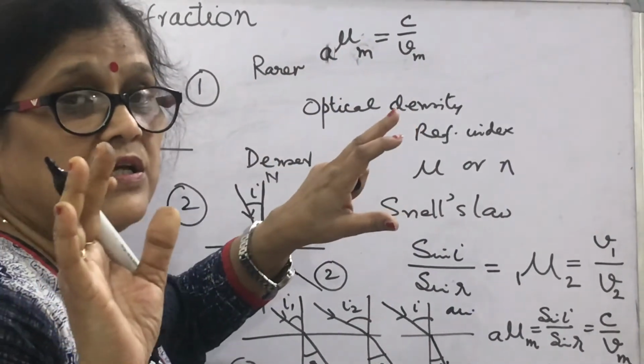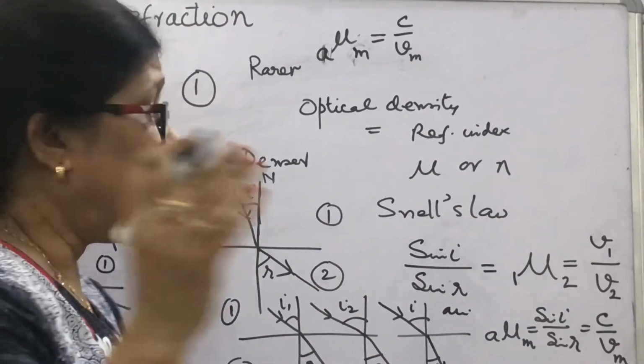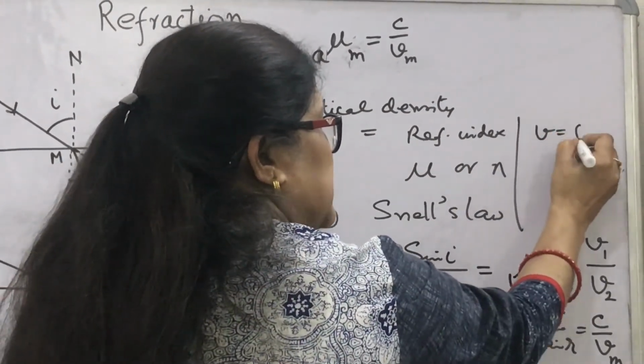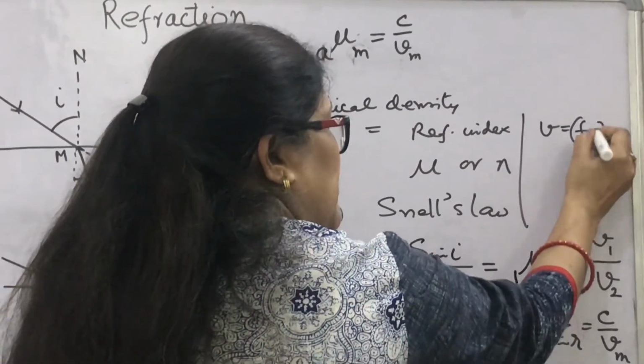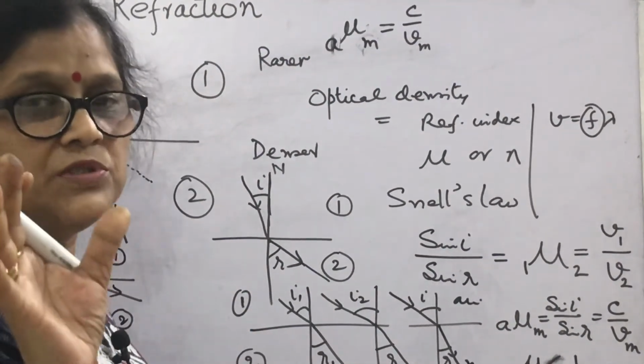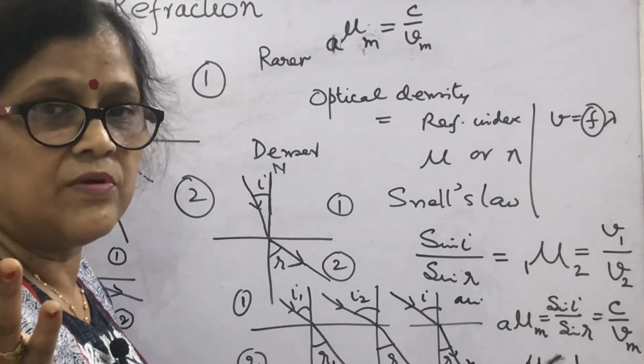Third relation: we have read v equal to n lambda, or v equal to f lambda, in class 11th. You must have read. This frequency depends on the characteristics of the source. It doesn't change with the change of medium.